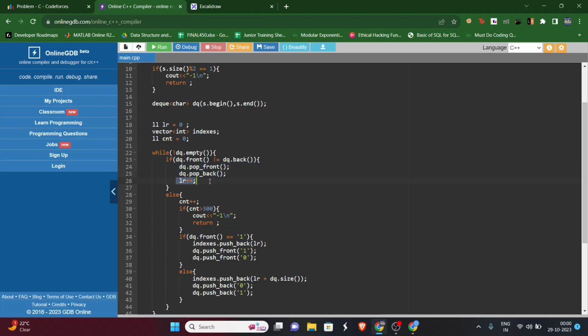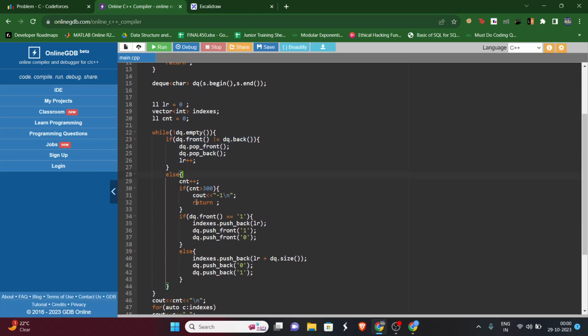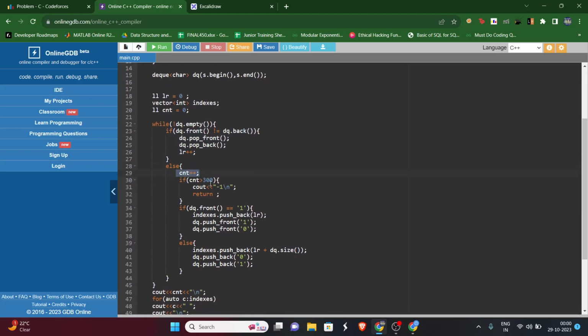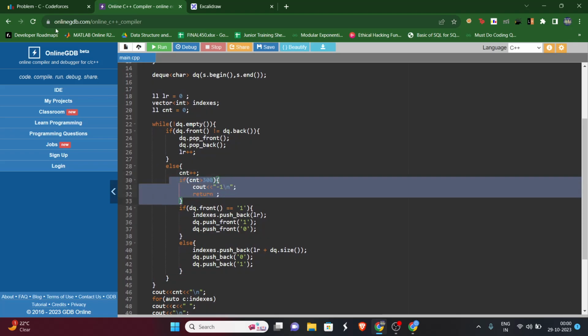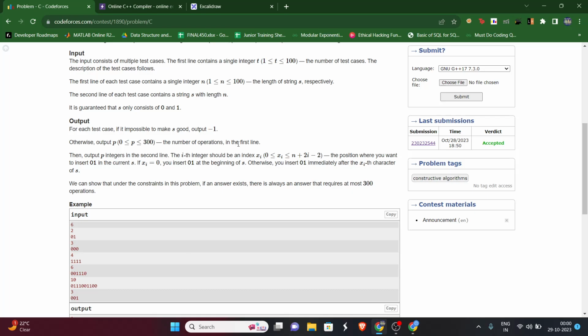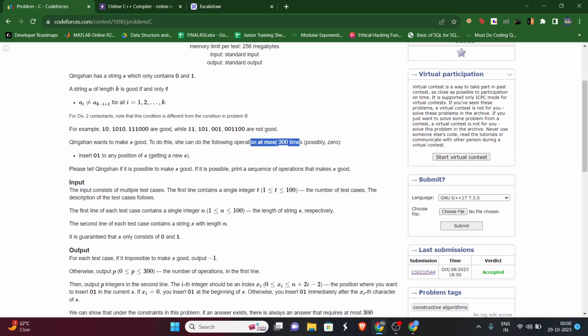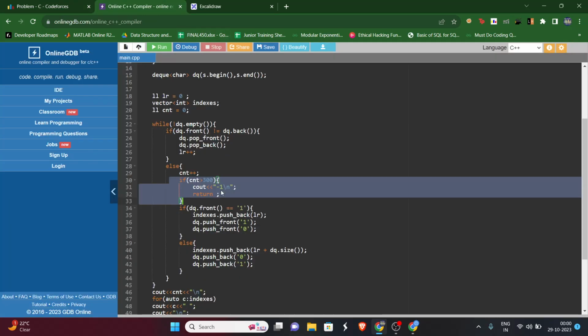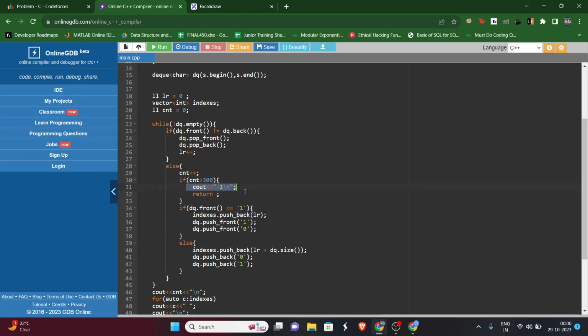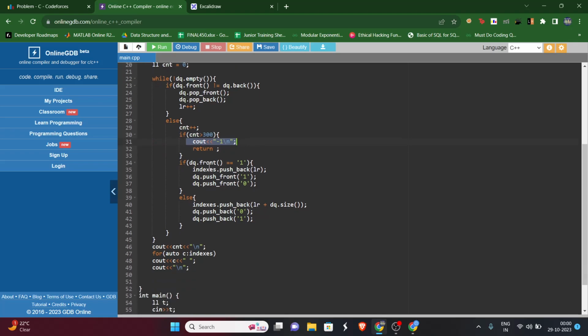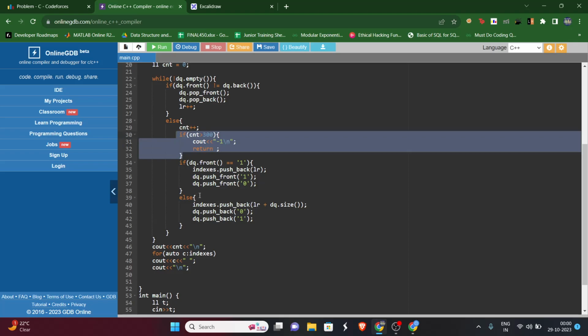And now we are increasing the value of left removed because we have to take it into account while giving the indexes. And else if they are equal, that means we'll have to make an insertion. Then we can simply increase count by 1. And it is given in the question that at most we can do 300 operations. So if that is greater than 300, we can simply print -1, saying that it's not possible to make it a good string, and we can simply return.